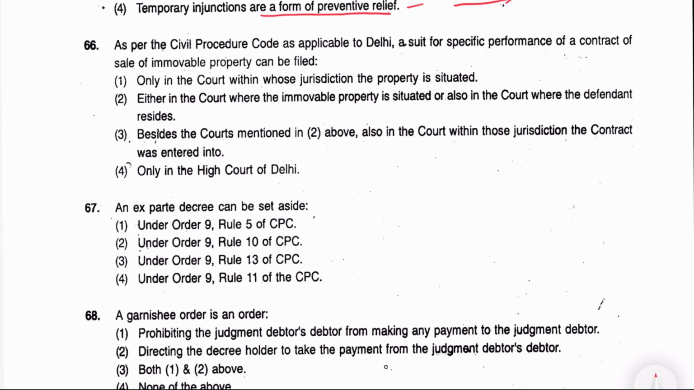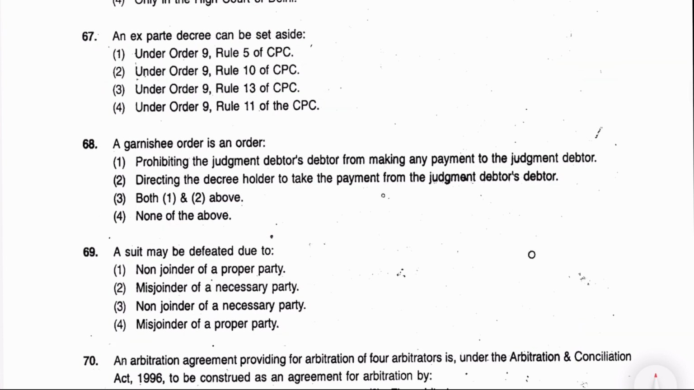Next is 66. As per CPC, as applicable to Delhi, a suit for specific performance of contract of sale of immovable property can be filed. कहाँ फाइल करेंगे? Only where the property is situated. दिल्ली के लिए थोड़ी, सबके लिए है वो, तो बस ये कंफ्यूज करने के लिए लिख दिया गया. तो सेक्शन 16 CPC mentions about the territorial jurisdiction. Next is 67. An expired decree can be set aside. कहाँ होती है? Order 9, Rule 13. 3 is the answer.